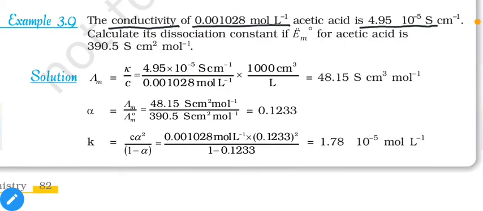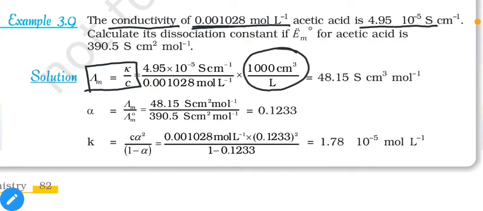So first we need to find molar conductivity from the conductivity, and for that the equation is mentioned: lambda m is equal to kappa divided by C. So conductivity is 4.95 into 10 raised to minus 5 and concentration is 0.001028. Multiply by 1000 as we discussed in the equation. So it is equal to 48.15. Molar conductivity of the given solution is 48.15.